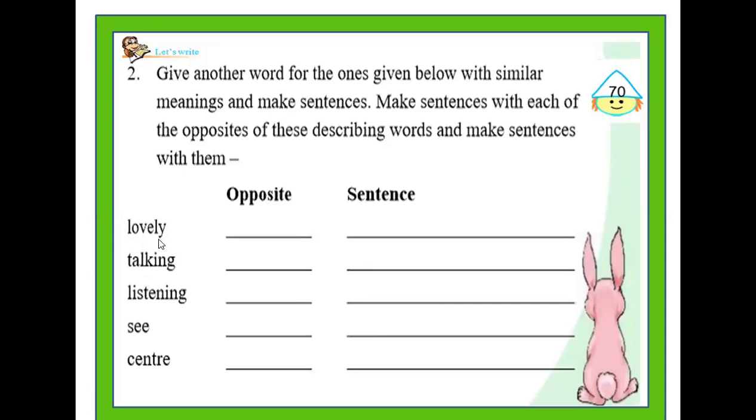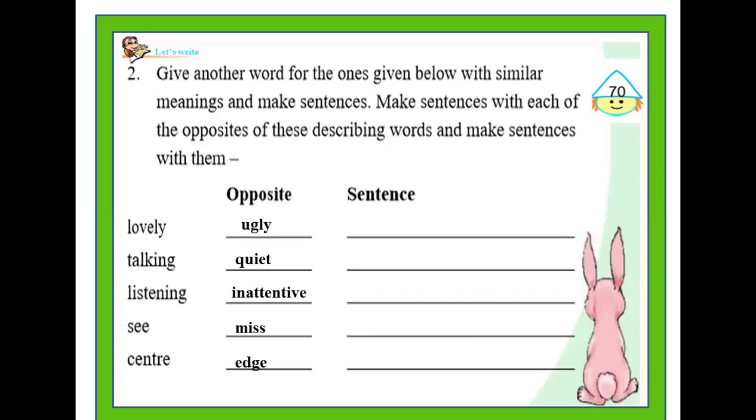The first word that is given here is lovely, and the opposite of the word lovely is ugly. The second word here is talking, and its opposite is quiet. The third word that is given here is listening, and its opposite is inattentive. The fourth word is to see, and its opposite is to miss. The fifth word is center, and its opposite is edge or boundary.